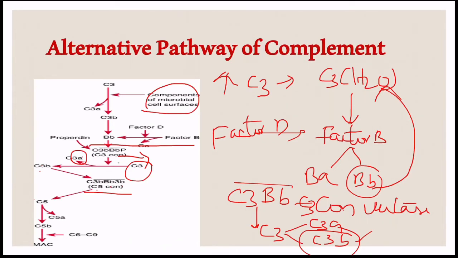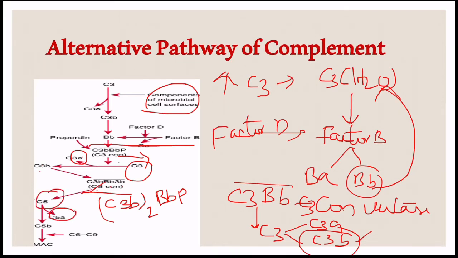The C5 convertase here consists of C3b twice and Bb. P refers to properdin. The remaining steps are similar to that of the classical pathway, and this C5 convertase cleaves the C5 into C5a and C5b.